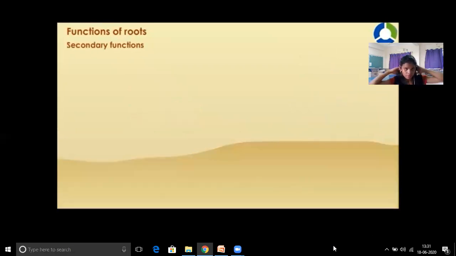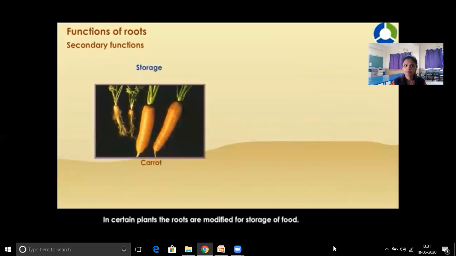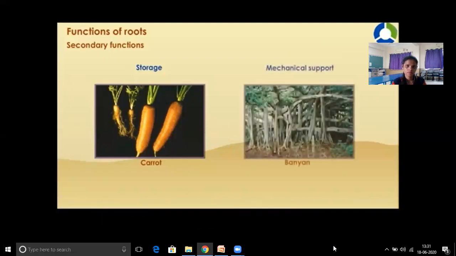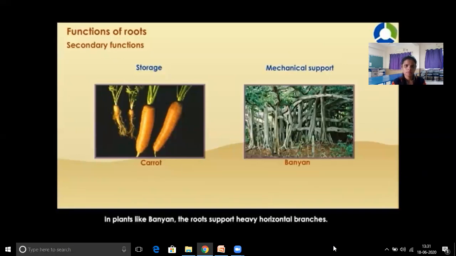Secondary functions. Storage: in certain plants, the roots are modified for storage of food. Mechanical support: in plants like banyan, the roots support heavy horizontal branches. In pandanus, maize, etc., the root helps in supporting the main shoot from falling.